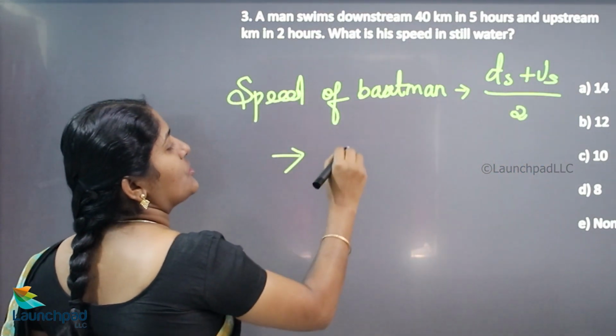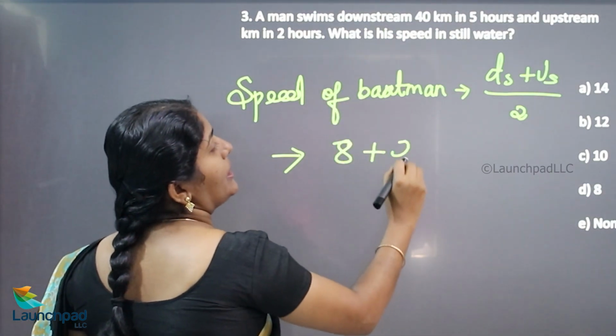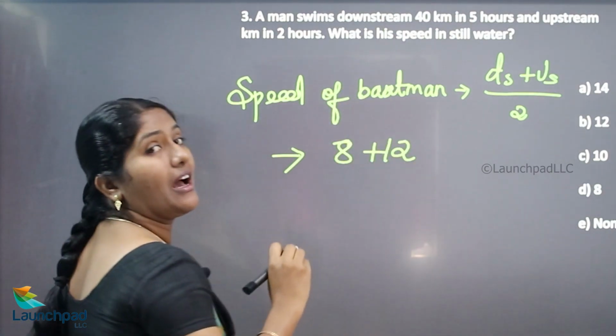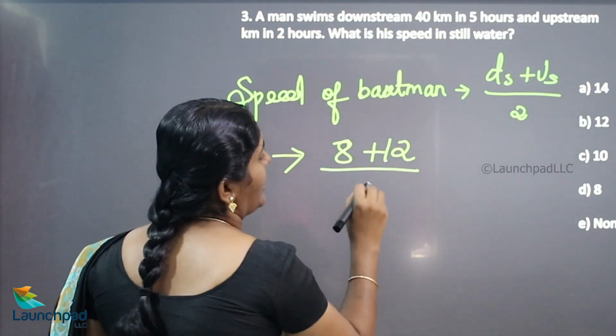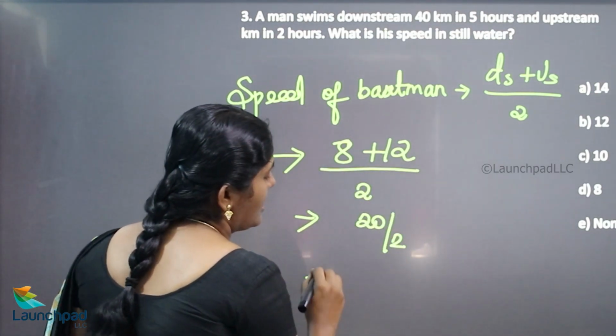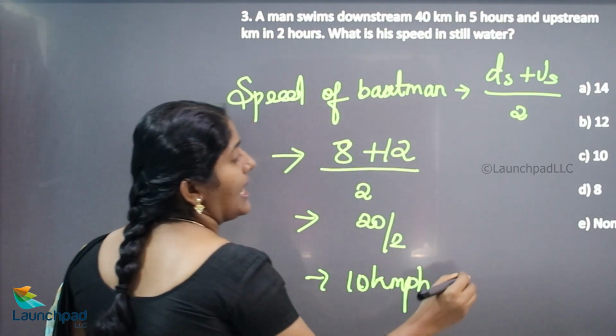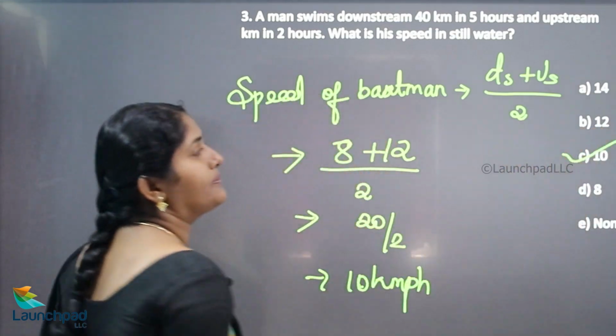So what is your downstream speed? 8 km per hour plus 12 km per hour is your upstream speed, divided by 2. So 20 divided by 2 is 10 km per hour. Answer is option C. Yeah, this is the example of how we can calculate the speed of the boat or speed of the boatman.